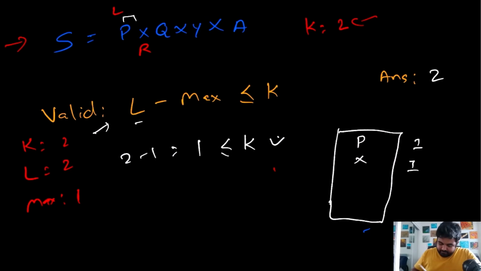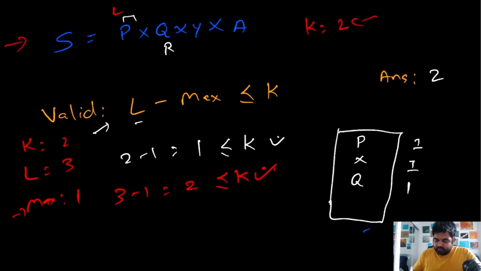Now again we will update the value of r. So now r comes over here. Because r comes over here, we will update the value of q, and we know that it occurs one time. So the current length is actually 3, and the maximum occurrence is still 1. So we will do 3 minus 1, which is again 2. 2 is still less than or equal to the value of k, so this is also true. Because this is true, the current length can be part of the answer. So we will update our answer to have the value 3.